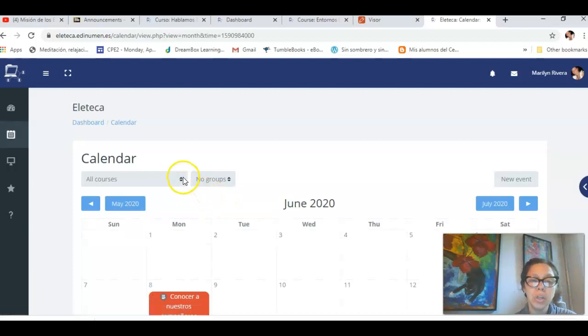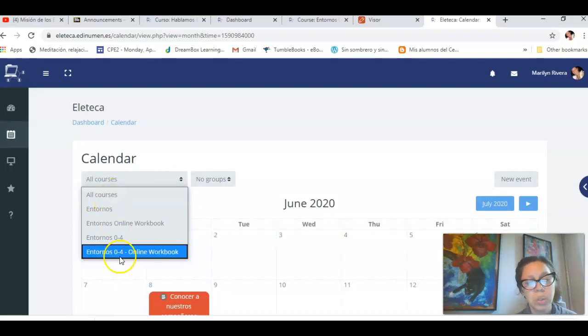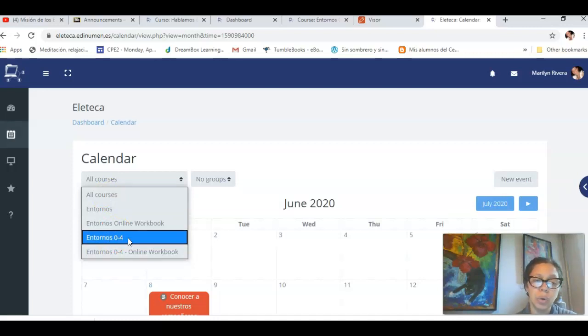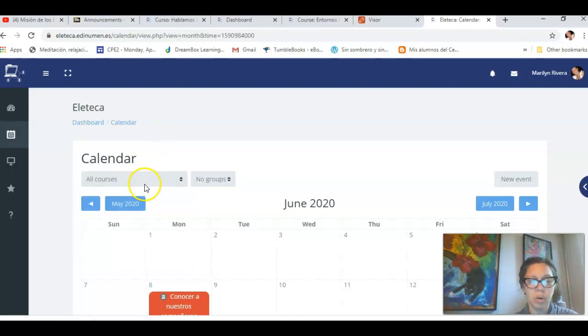Make sure that you select this part, and you select all courses, because sometimes I post activities from the entornos, and sometimes I also include online workbook activities. So just make sure that you select all courses and then you will see everything at once.